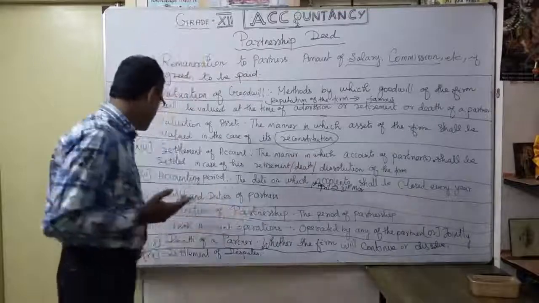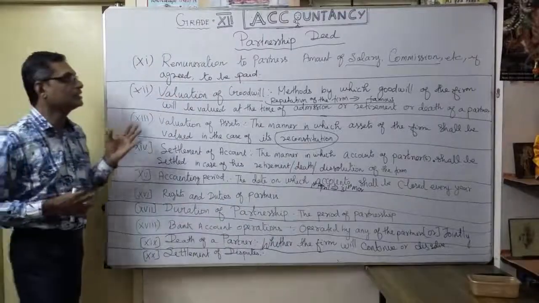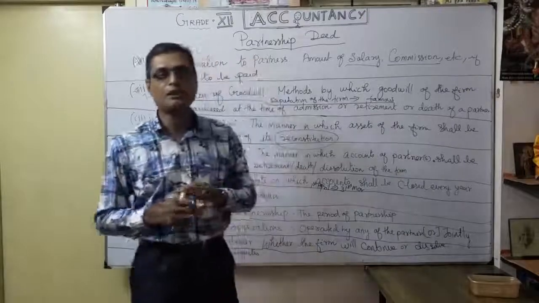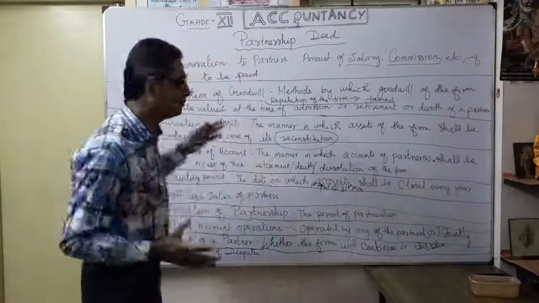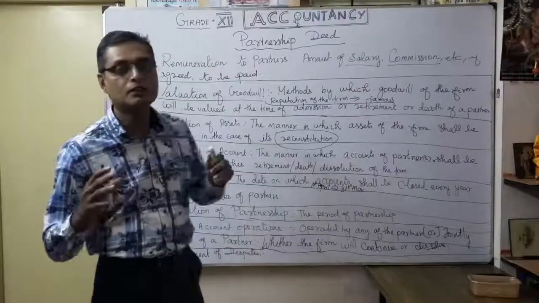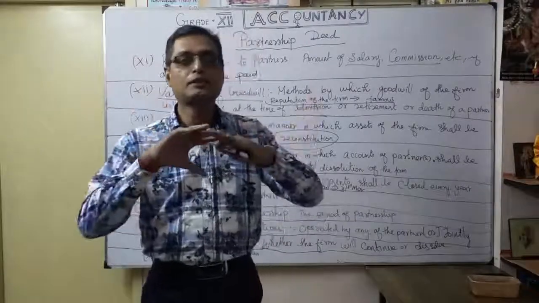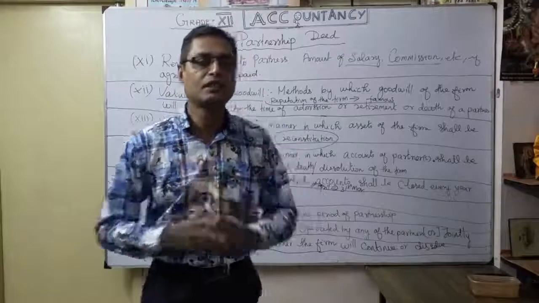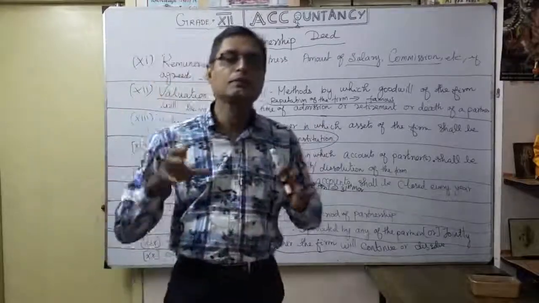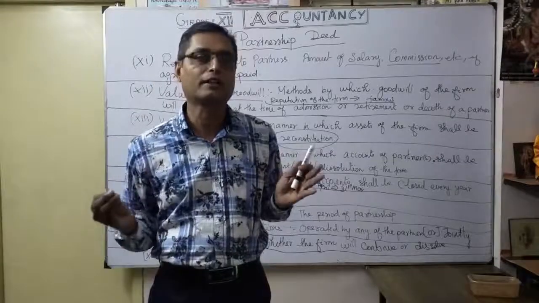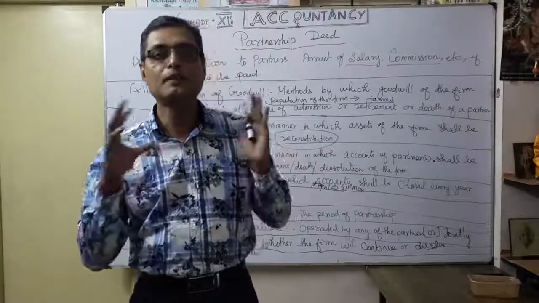So these are the 20 important points contained in a partnership deed. That's why the partnership deed is very, very important. Out of the 20, not necessarily all 20 points are needed. Based on the requirements of the firm, they will choose the important points and, based upon that, frame a partnership deed.